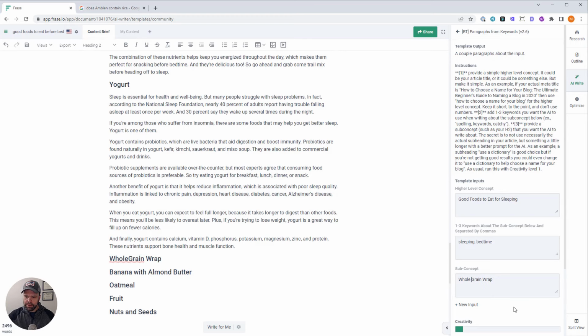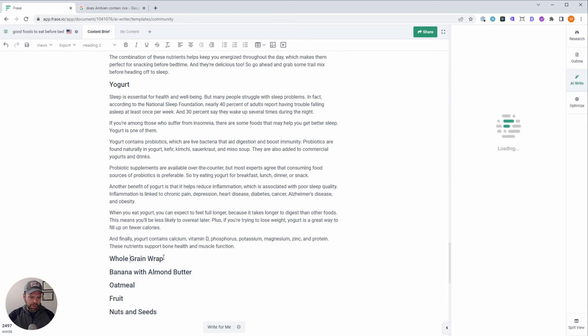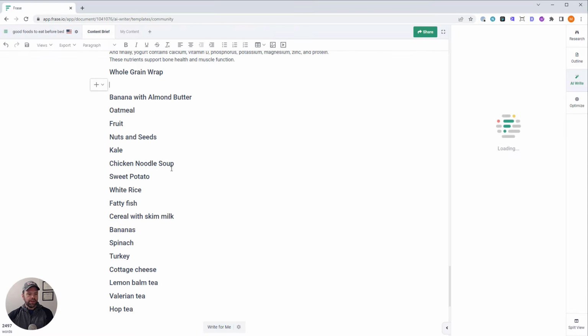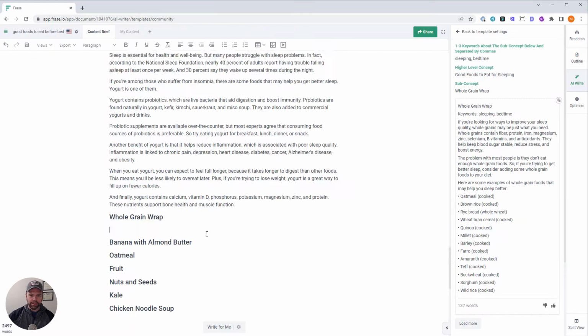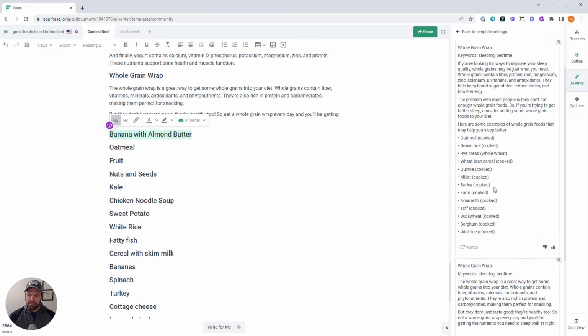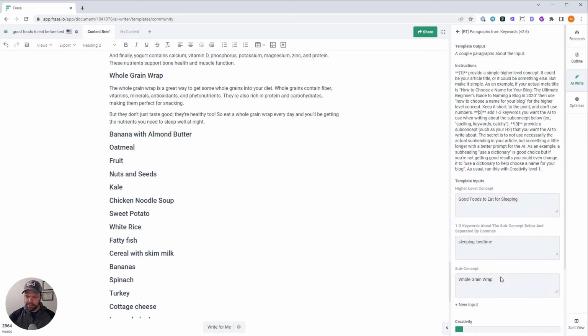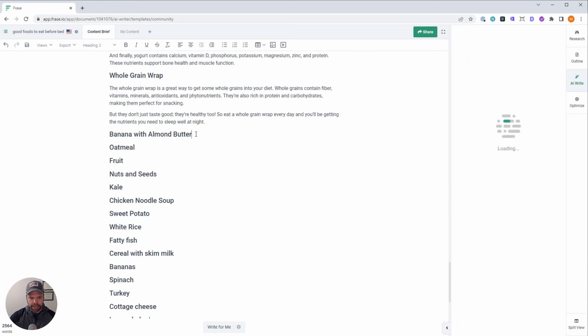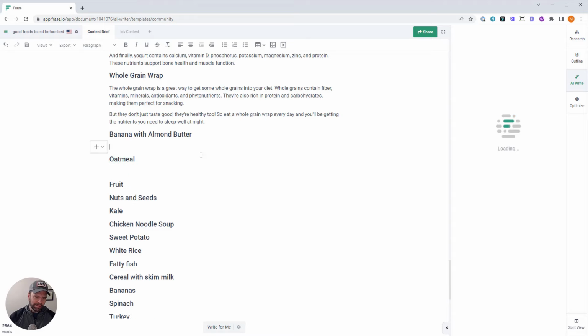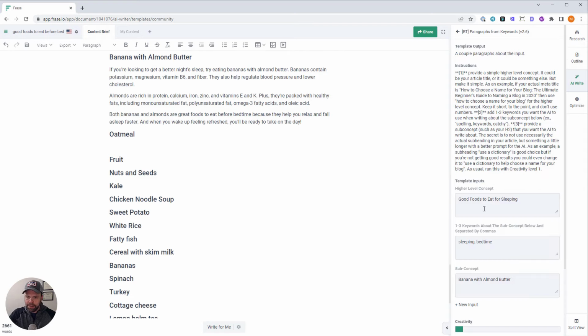Whole grain. Is whole grain one word? Whole grain. Okay, we're at 2,500 words. This is pretty good. Whole grain wrap. So that's good. I wish it did more, but I'm afraid if I generate again, I'll get something like this. Surprised the AI had any knowledge on a whole grain wrap. I'm sure it will have a lot on oatmeal, but now we're doing banana with almond butter. That's quite a long tail right there. What do you think? We'll have something on this or not? I don't know. Wow, I'm quite impressed.